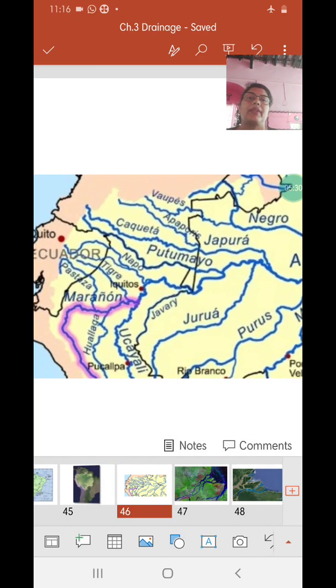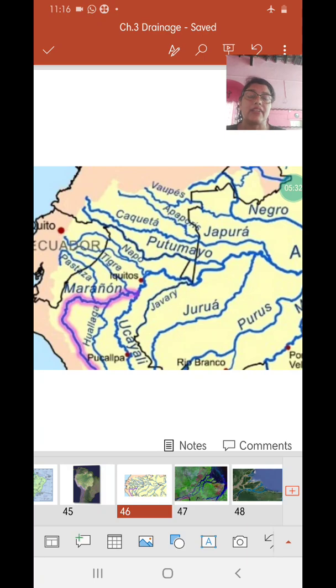On the way, this river is very significant because it forms the area of the rainforest. In fact, these rainforests we will be studying in the next chapter on vegetation, after climate in the 5th chapter.